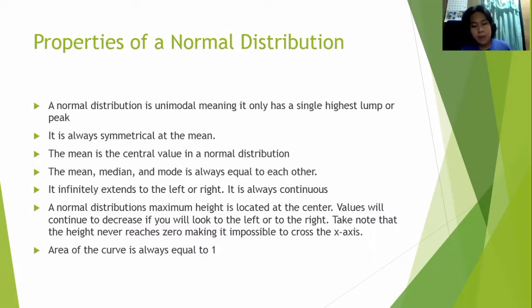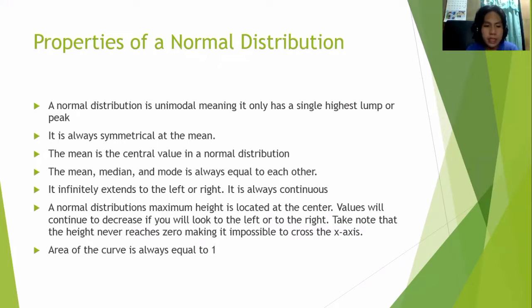Now here are the properties of a normal distribution. First, a normal distribution is unimodal, meaning it only has a single highest hump or peak. It is always symmetrical at the mean. The mean is the central value in a normal distribution. The mean, median, and mode are always equal to each other.